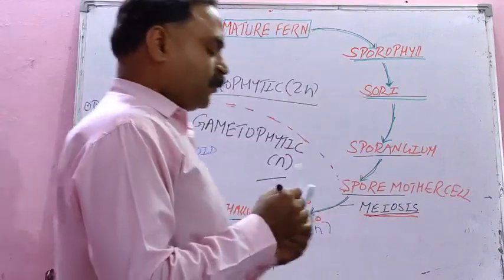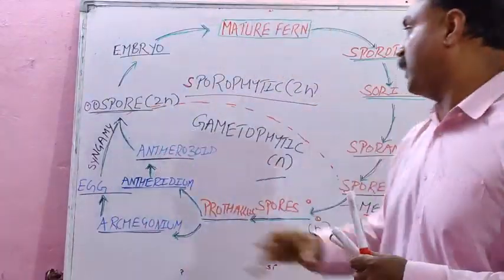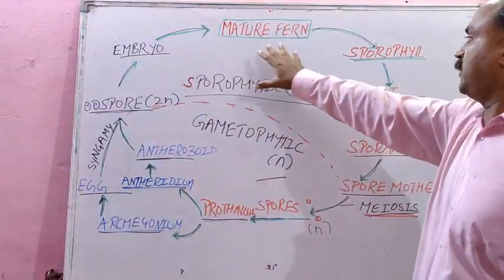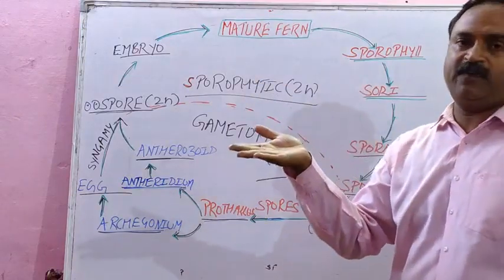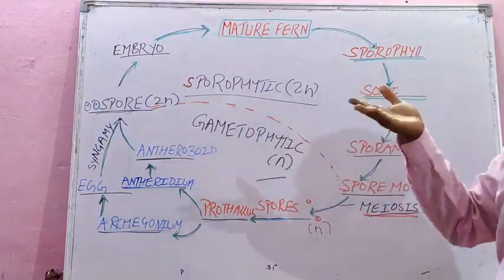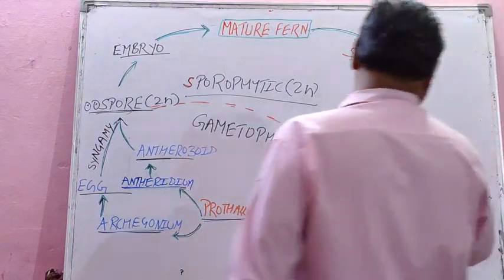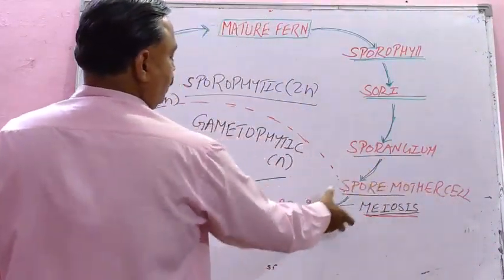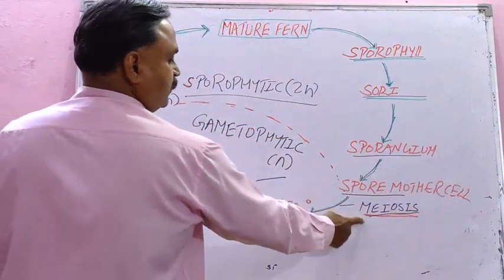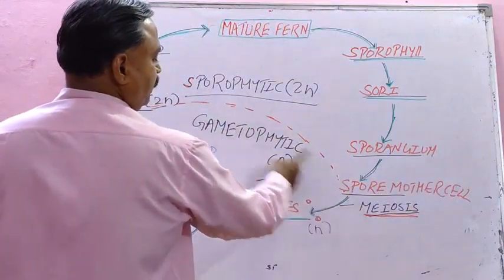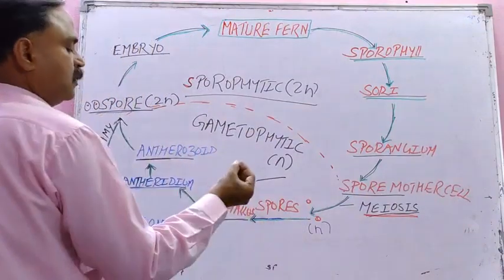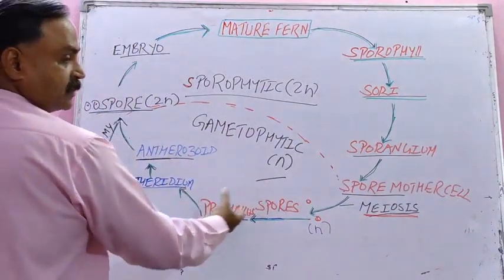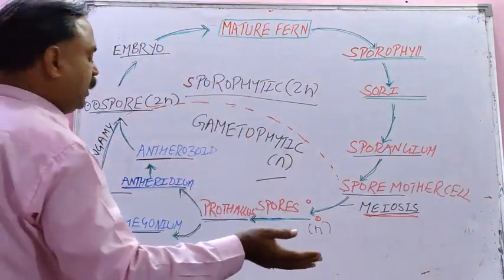So let us recap, student. Life cycle of fern. Mature fern has sporophyll leaf which has sori beneath it. Sori develop sporangium. Sporangium has spore mother cell. Spore mother cell will develop spores by meiosis division. From here the gametophytic phase starts. Spores break and grow into prothallus, in some examples called protonema.